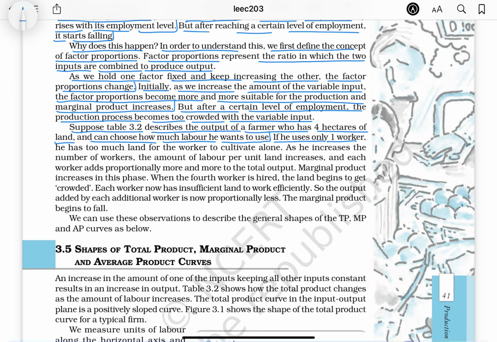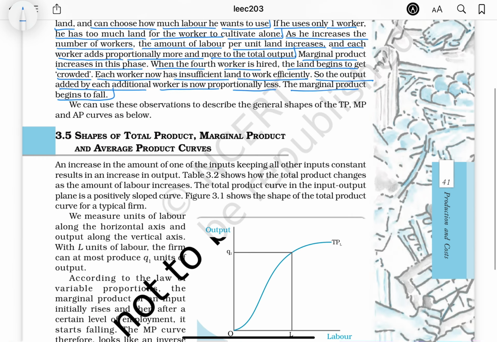If he uses only one worker, he has too much land for the worker to cultivate alone. As he increases the number of workers, the amount of labor per unit of land increases, and each worker adds proportionally more and more to the total output. Marginal product increases in this phase. When the fourth worker is hired, the land begins to get crowded. Each worker now has insufficient land to work in efficiently. So the output added by each additional worker is now proportionally less. The marginal product begins to fall.